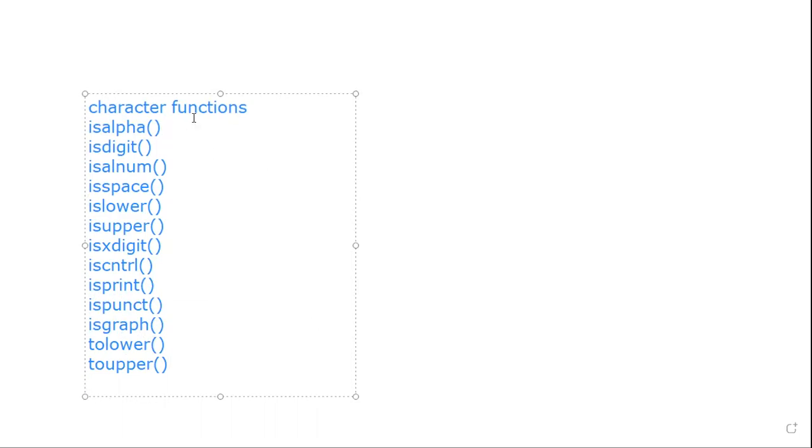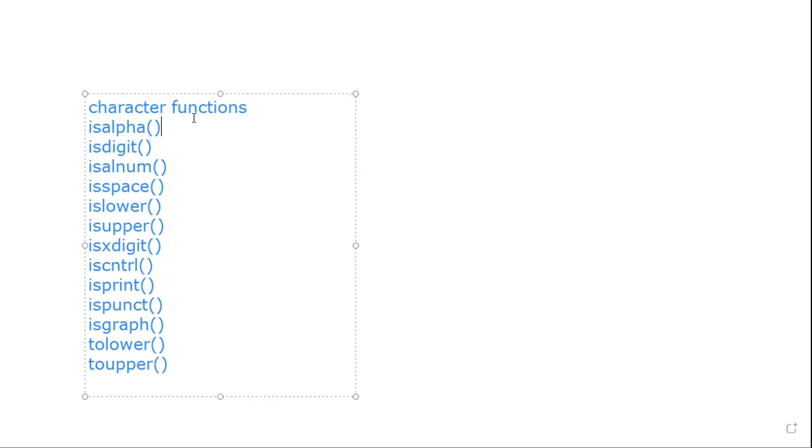See here, when you enter a character, it will check whether it is an alphabet, a digit, or alphanumeric, or whether you have entered a space, or whether it is in lowercase or uppercase, or a hexadecimal number. Have you pressed the control key, the print key, or the punctuation mark, a single quote, double quote, like this. Punctuation marks is a graph, or to lower or to upper.